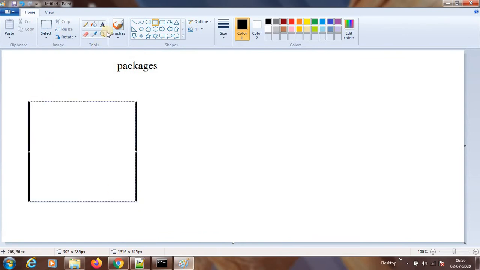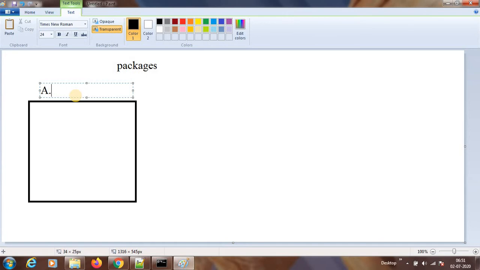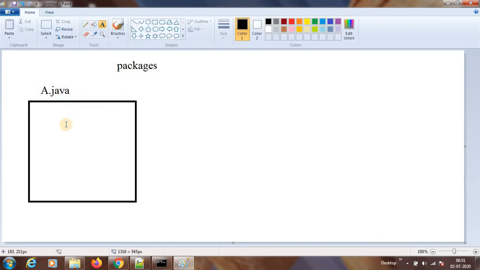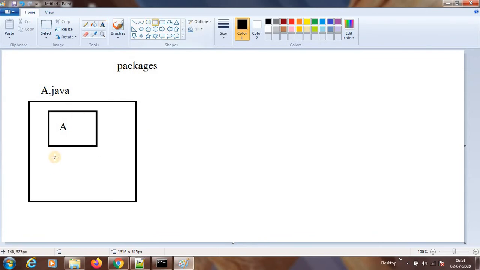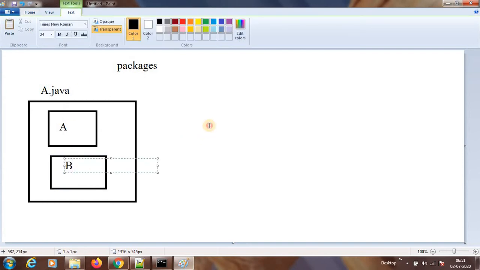a.java here. So far, what we have written is one class in a .java file. We can write as many classes as we want. Let's say I have a class A here, and one more class B inside a.java. So both the A class and the B class are there.